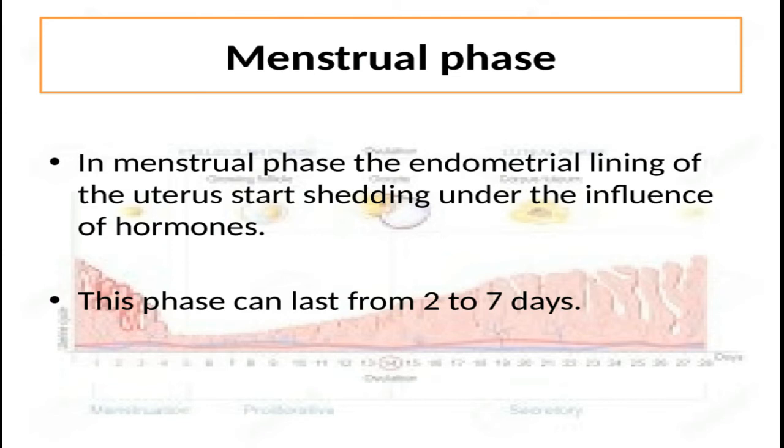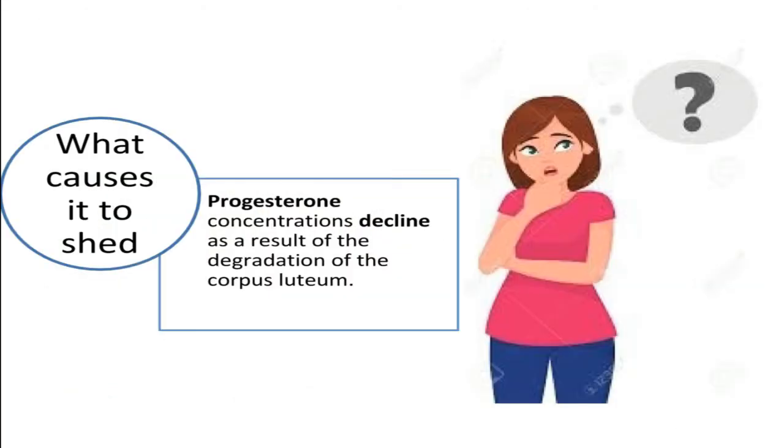At the very start of the female monthly cycle, we have the menstrual phase, in which the endometrial lining of the uterus starts shedding, but under the influence of hormones. This phase can last from 2 to 7 days. But the question is, what causes it to shed? Principally, progesterone concentrations decline as a result of the degradation of the corpus luteum. I think I don't need to tell you now what the corpus luteum is.